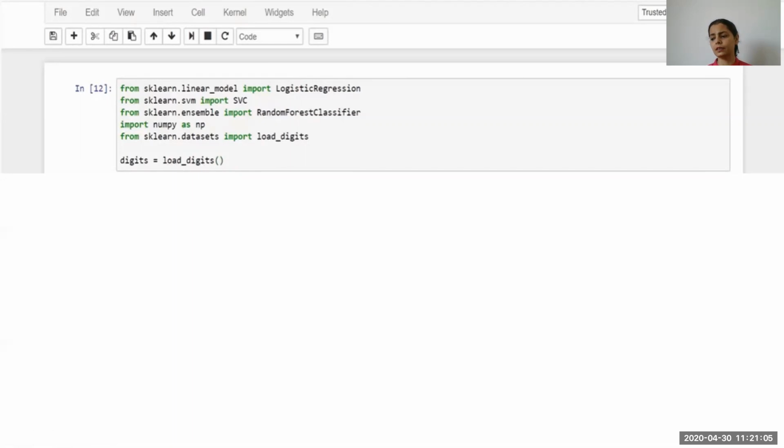which is available in Scikit. That is the digits data set. It is a data set of handwritten digits from 0 to 9. Basically, what we are trying to do is classify these handwritten characters into 10 different classes from 0 to 9. In this exercise, we are using 3 different classifiers to classify the handwritten characters in this data set, and at the end, we will evaluate the performance of these 3 classifiers on the digits data set.